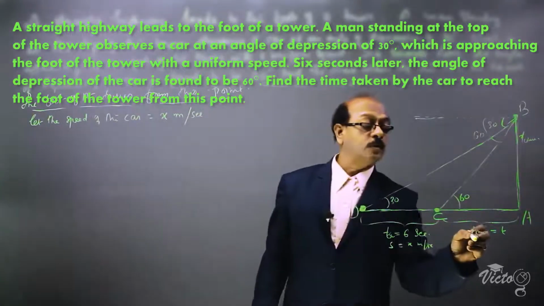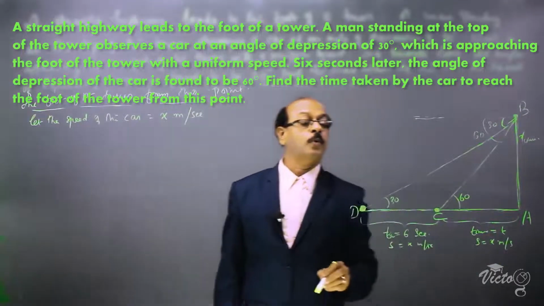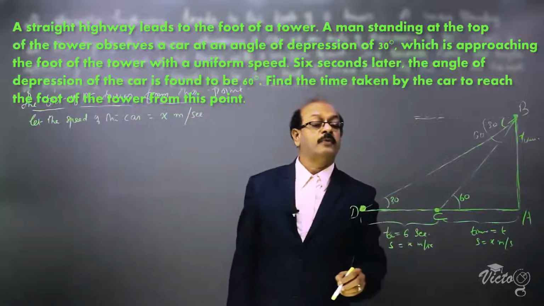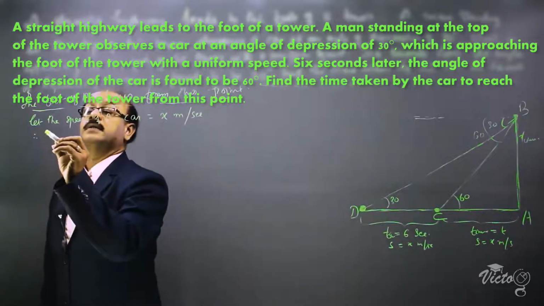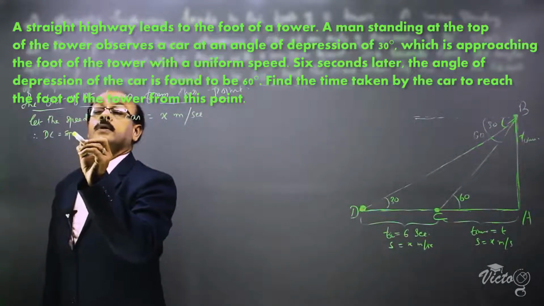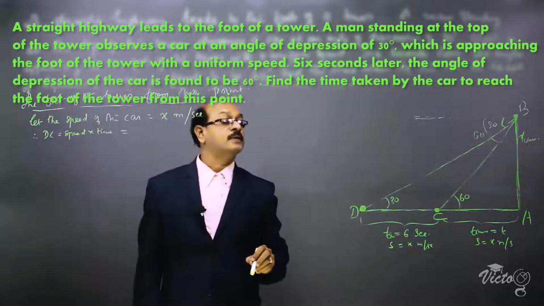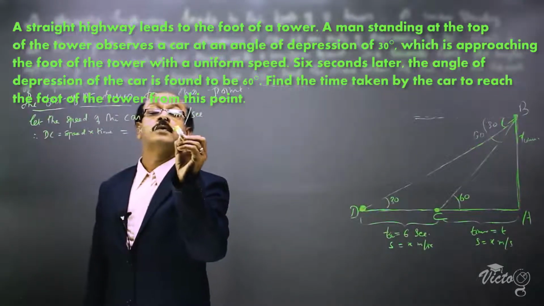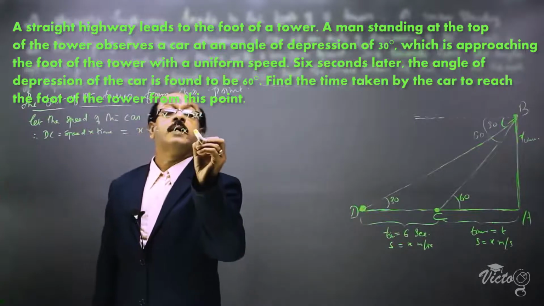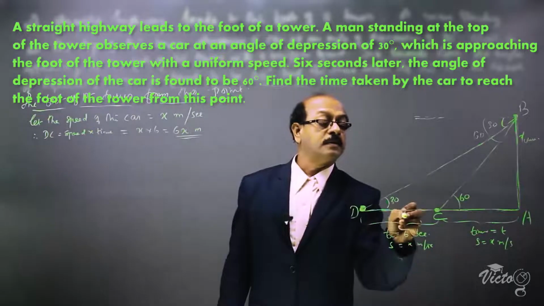So here also the speed is x meters per second. So the length DC can be found out. Distance DC is equal to speed into time. Speed into time means x into 6, which is equal to 6x meters. This is 6x.